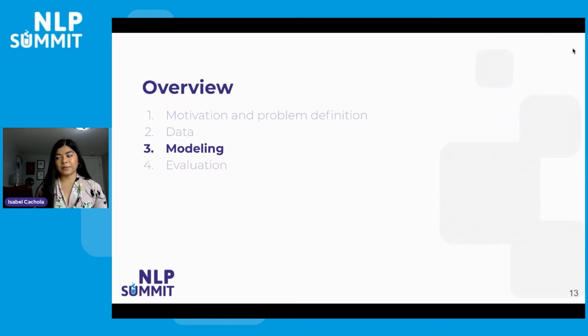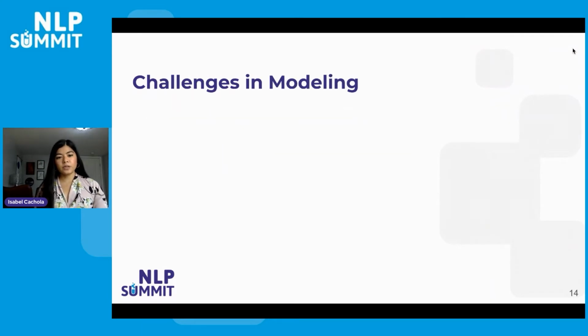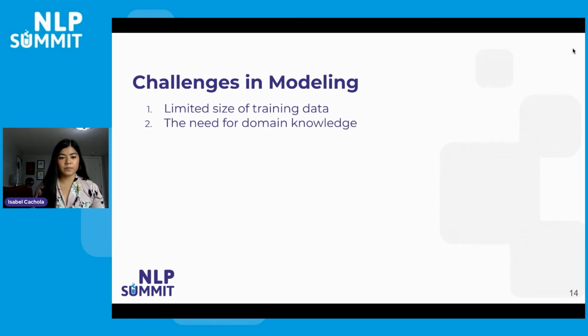So let's talk a little bit about the modeling. So there are some unique challenges to modeling this task. The first is the limited size of training data. Even with the data that we collected, modern machine learning techniques are very data hungry, and it still wasn't quite enough data for us to get the results that we wanted. And the second is the need for domain knowledge. TLDRs are inherently domain specific to the papers that they're summarizing, and so this provides a unique challenge for our models.